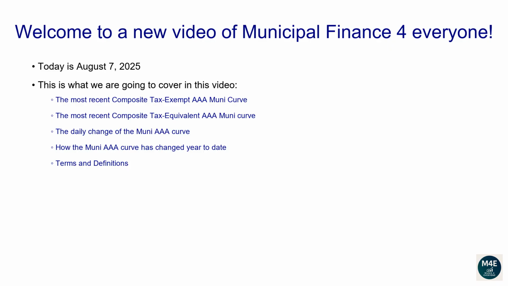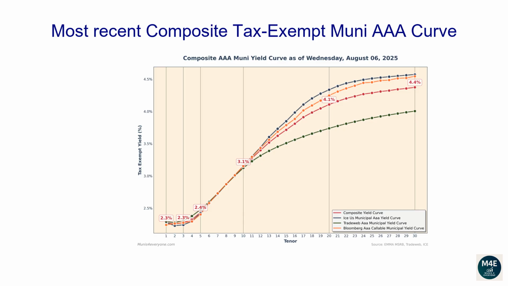Today is August 7th, 2025. This is what we're going to cover in this video. The most recent composite tax-exempt AAA Muni Curve. The most recent composite tax-equivalent AAA Muni Curve. The daily change of the Muni AAA curve. How the Muni AAA curve has changed year to date. Terms and definitions. Let's go over the most recent composite tax-exempt Muni AAA curve.